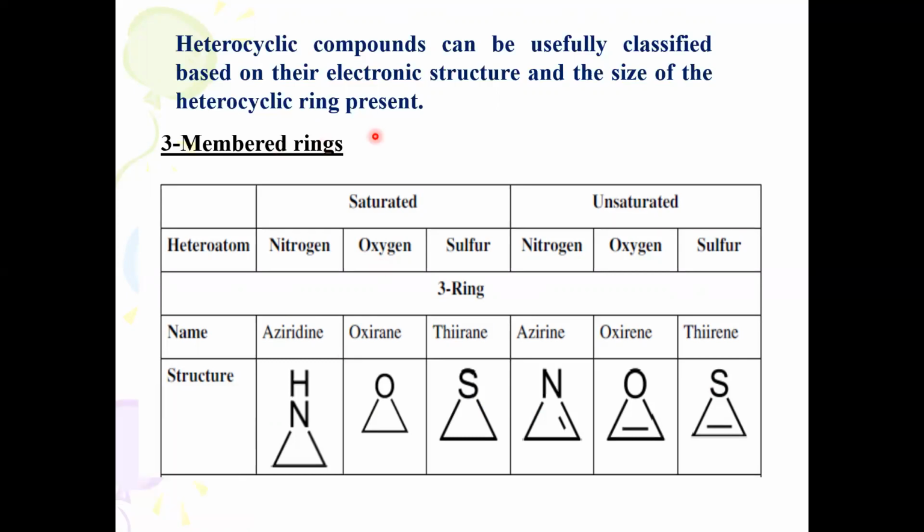Heterocycles have been classified based upon their ring size and presence of heteroatom. These are all 3-membered heterocycles. Similarly, you can classify them as 4-membered, 5-membered, 6-membered and 7-membered heterocycles. Again, they have been classified as saturated or unsaturated. If the ring structure consists of a double bond, then we can call it unsaturated. If there is no double bond character, then it is called saturated. So these are some important examples of the 3-membered heterocycles, including saturated, unsaturated, having nitrogen, oxygen, sulfur as heteroatoms.